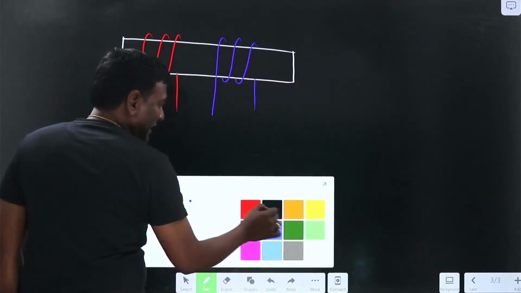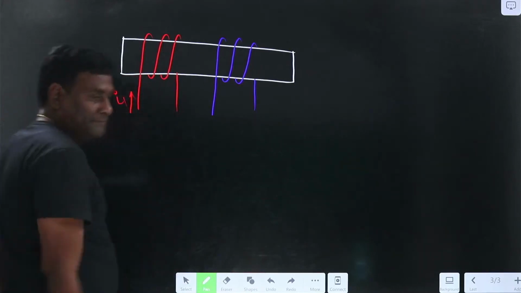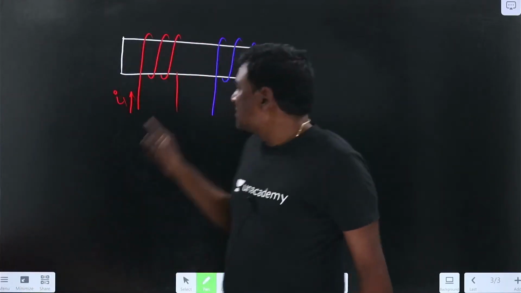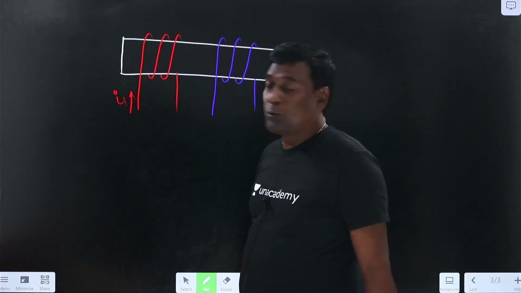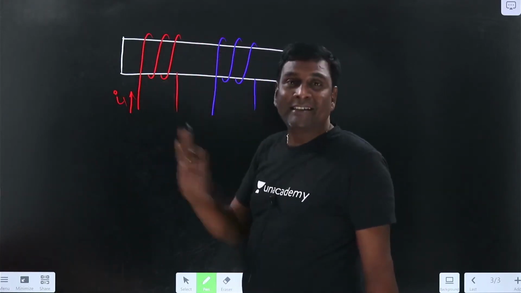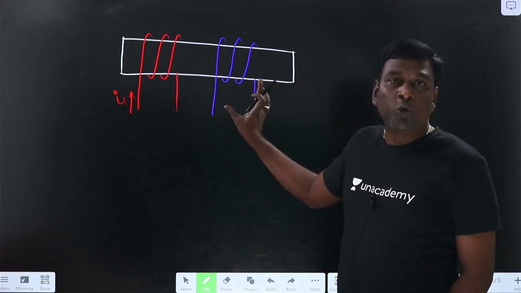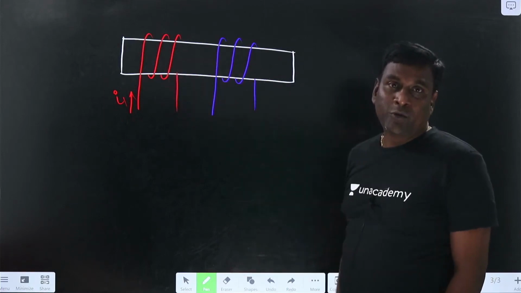Let me have I1 here. Now because of I1, my flux will be produced. And this particular blue coil is in no way connected electrically to anyone. It's in no way connected to this first coil.